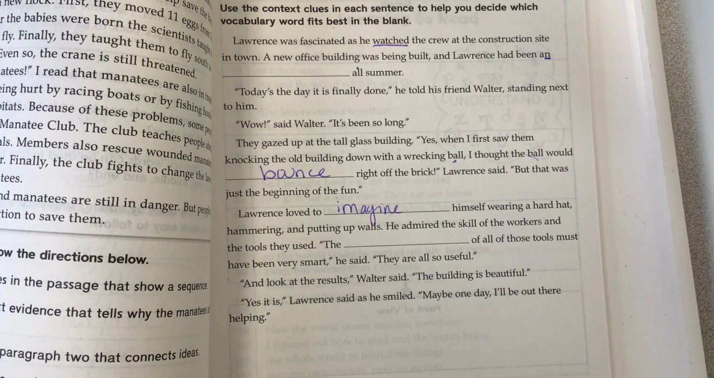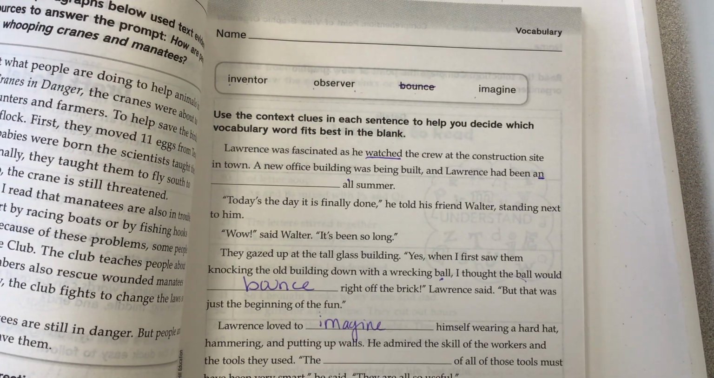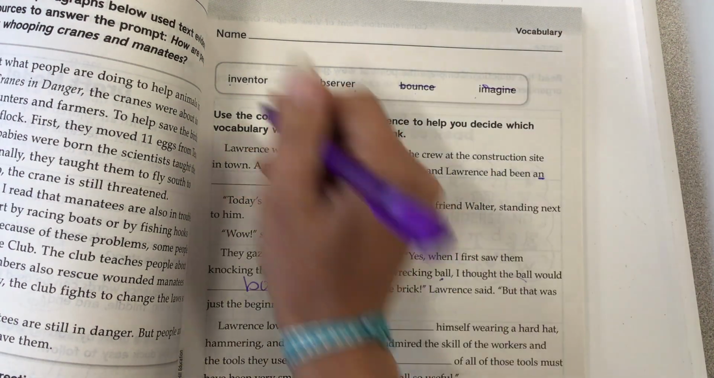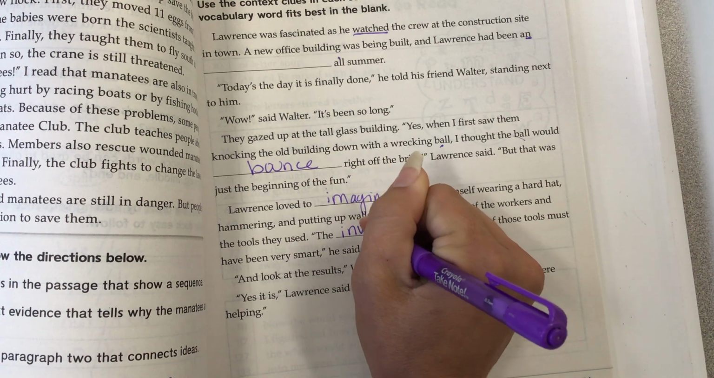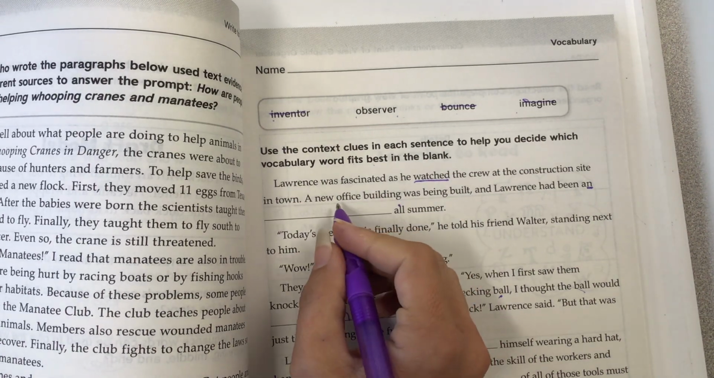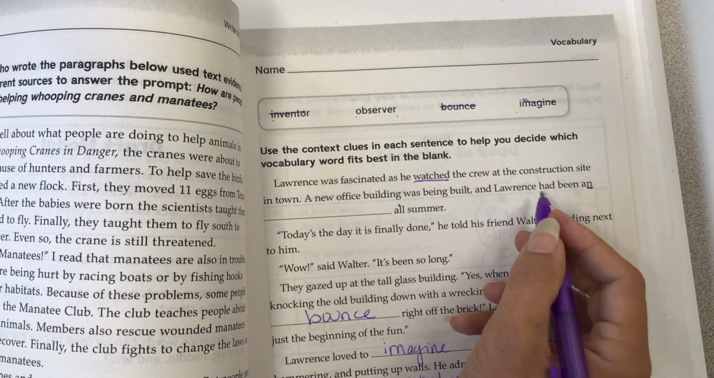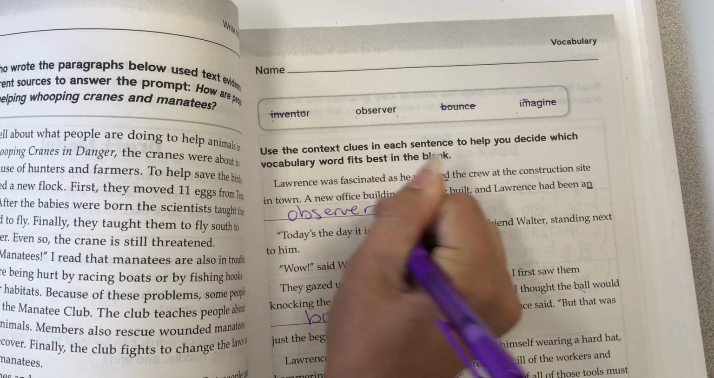He admired the skill of the workers and the tools they used. The blank of all of those tools must have been very smart. He said they are all so useful. So let's see. The observer of the tools is smart, or the inventor of the tools? I would say the inventor. The inventor of the tools must have been so smart. I-N-V-E-N-T-O-R, which reminds me that right up here we were correct. A new office building was being built, and Lawrence had been an observer. He'd been watching all summer long.